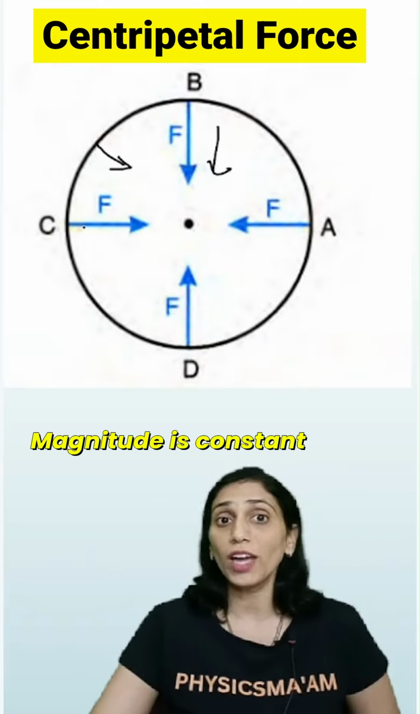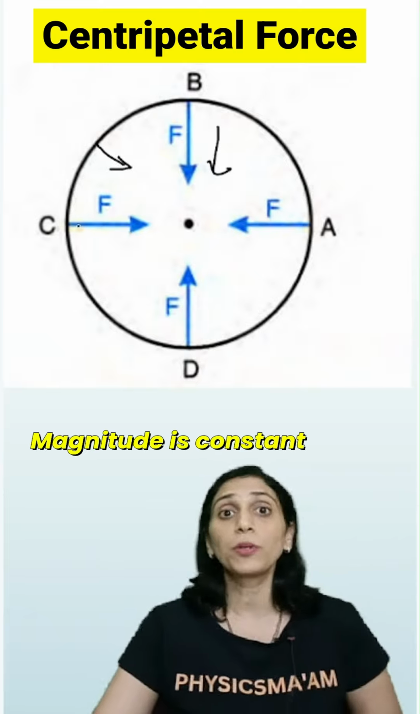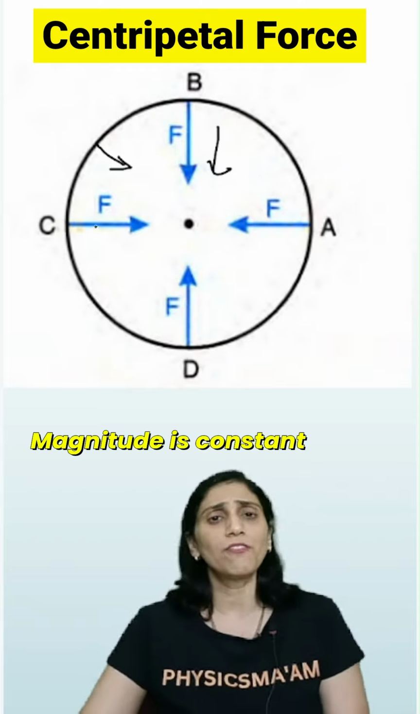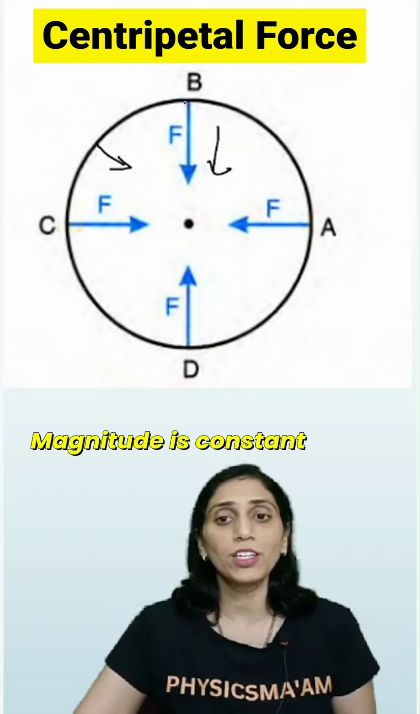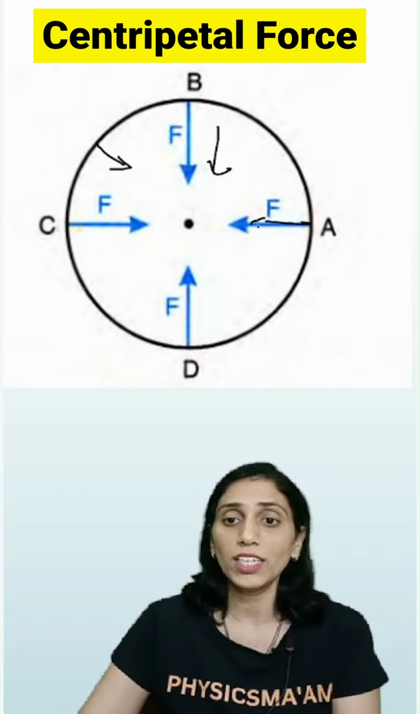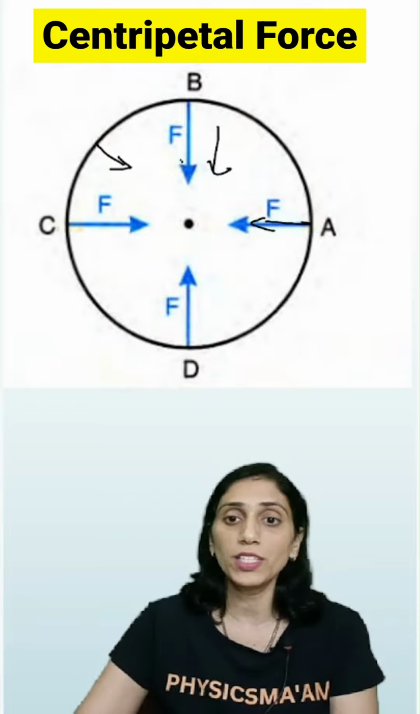इसका मैग्नीट्यूड होता है वो हमेशा सेम रहता है. Why? Because the speed is not changing, so the magnitude of the force remains the same, but at every point of time, every interval of time, you see that it is changing the direction. So अब जैसे A में देखा तो it is acting in this direction. If you look at point B, it is acting in the other direction.